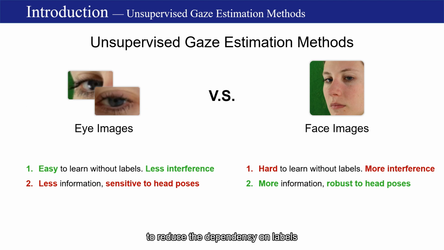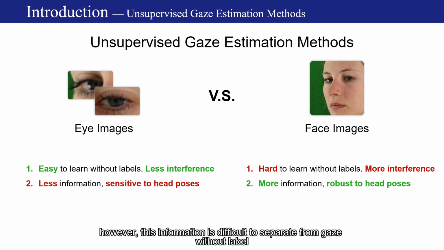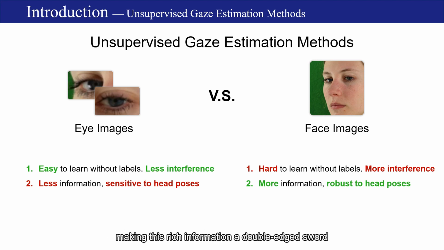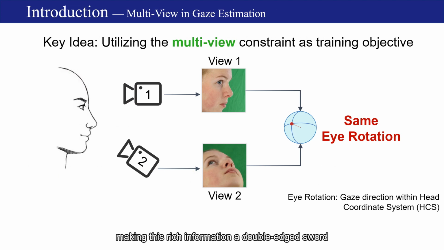To reduce the dependency on labels, researchers have proposed some unsupervised learning methods. Without gaze label, these methods usually use eye images as input for less interference. Face images provide more helpful information such as head poses, which is more robust to large head movements. However, this information is difficult to separate from gaze without label, making this rich information a double-edged sword.